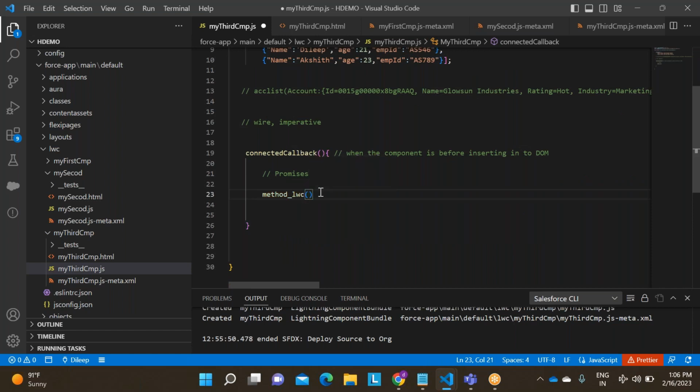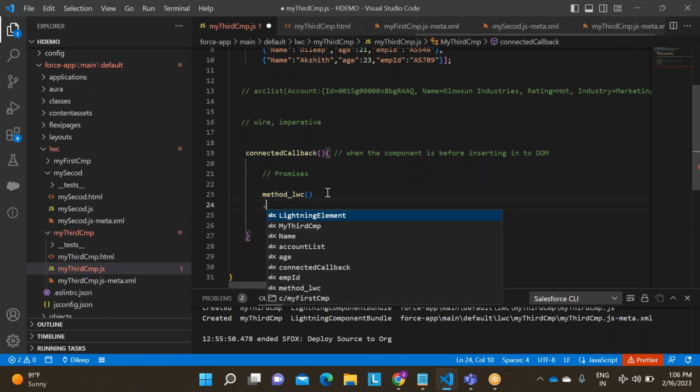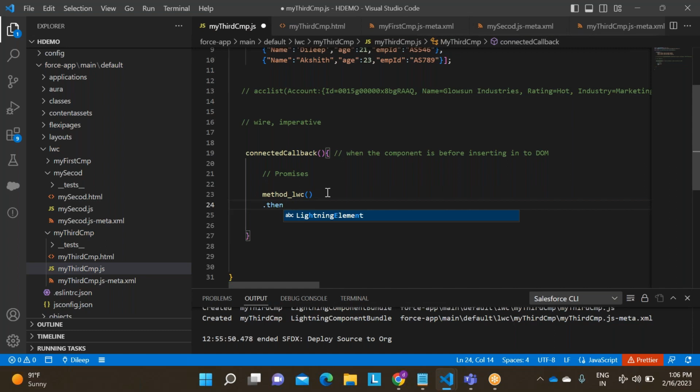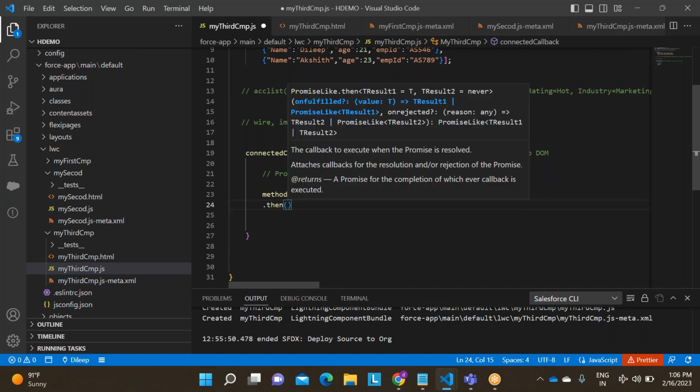This is how you will call the method, right? In a general Apex class also, this is how you will call the method. There are only two cases, dot then. Can you see? This is the definition: the callback to execute when the promise is resolved. The dot then is a callback function.